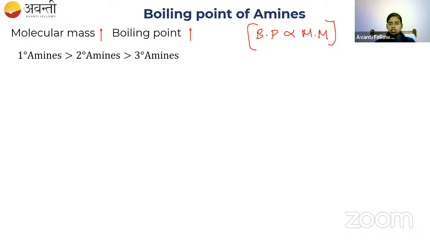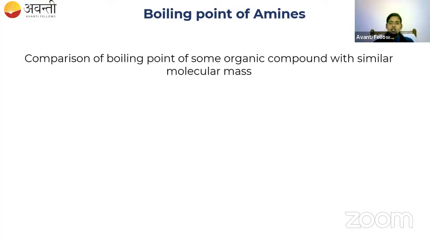Then the second point is that primary amines have the highest boiling point compared to secondary amines, and secondary amines have a higher value compared to tertiary amines. Why is it like that? I will give you the reason in the next slide. Before that, one more point: the comparison of boiling points of some organic compounds with similar molecular mass.